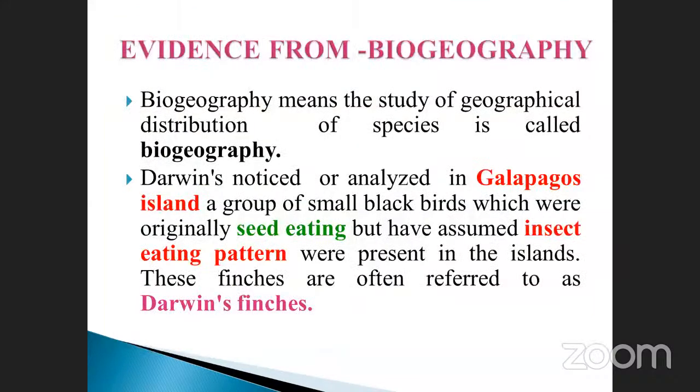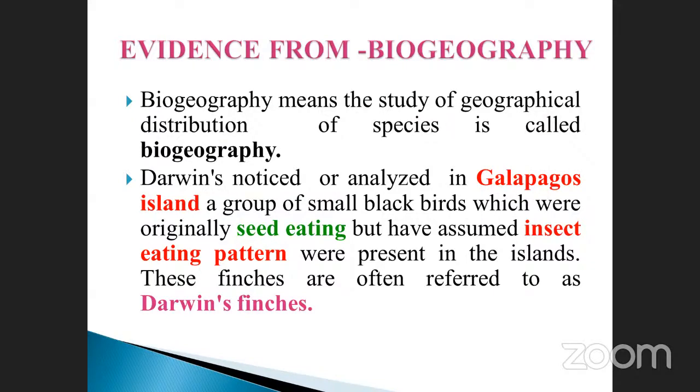See, the next one is called evidence from biogeography. What is biogeography? Bio means living organism, geo means land, and how they are distributed. Biogeography means the study of the geographical distribution of species.